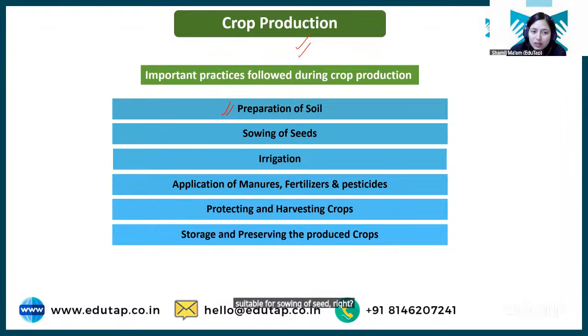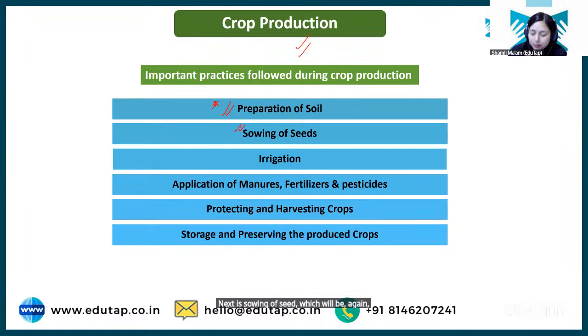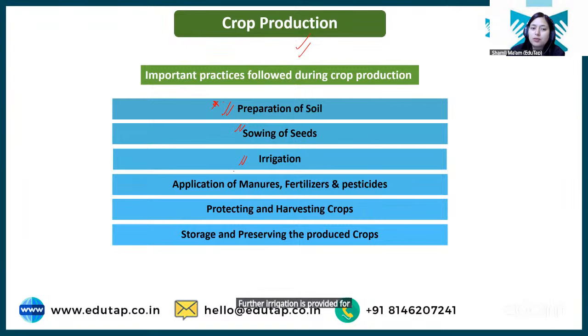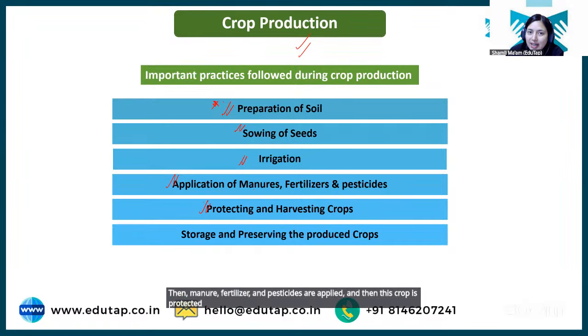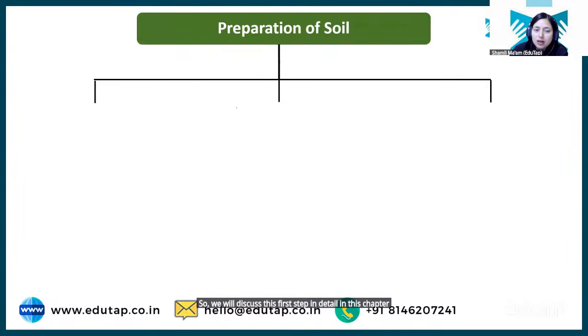And this part is what we are going to discuss in detail here. Next is sowing of seed, which will be a next chapter, right? Seed and sowing, where we'll see how the seeds are sown in the field. Okay? Seed sow करेंगे, उसके बाद we irrigate these seeds so that seeds can germinate. Further irrigation is provided for meeting the water demand, right? Then manure, fertilizer, and pesticides are applied, and then this crop is protected till harvesting, and then the crop is harvested and stored for further use, right? So we will discuss this first step in detail in this chapter, the preparation of soil.